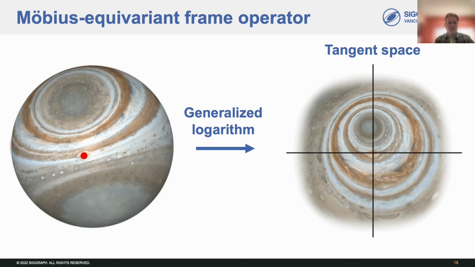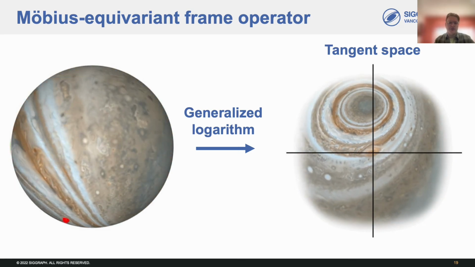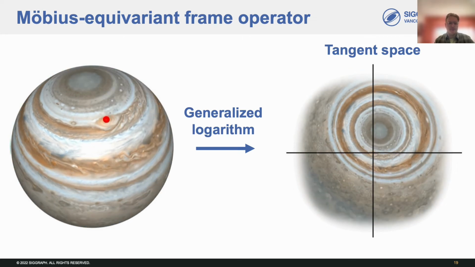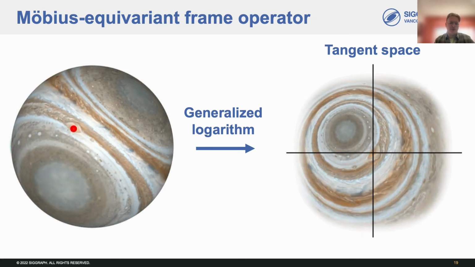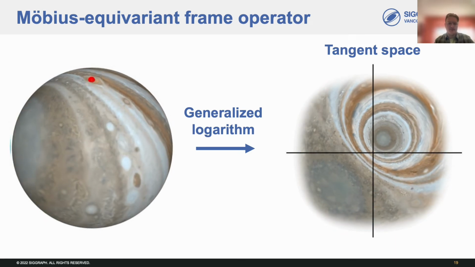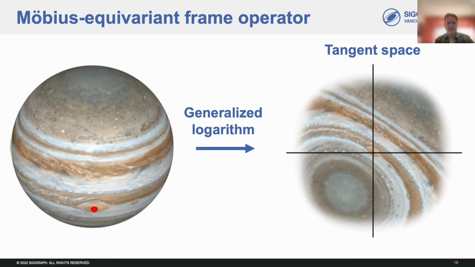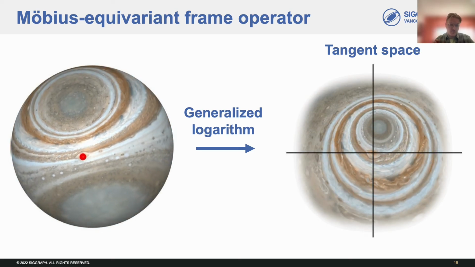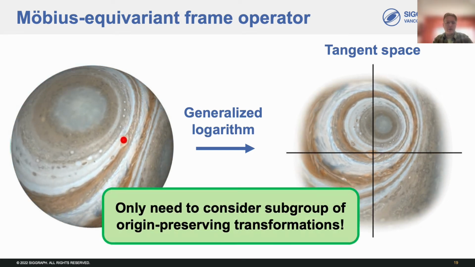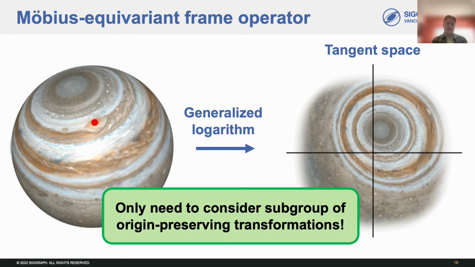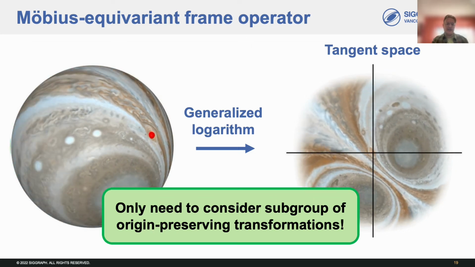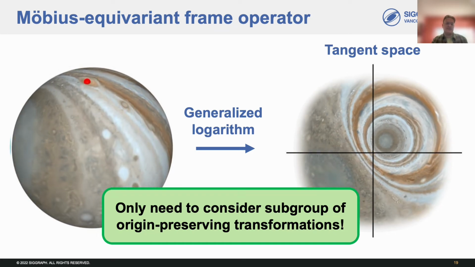Now, applying arbitrary Möbius transformations to the sphere, we can use the generalized logarithm to view the corresponding deformations of the tangent space at the transformed point. So these are the deformations we need our frames to correct for, and what we can observe is that these deformations leave the origin fixed. This follows intuitively from the fact that the generalized logarithm maps transformed points to the origin of their respective tangent spaces. And this means that our frames belong to the lower dimensional subgroup of Möbius transformations that preserve the origin. And in practice, we recover the frame operator from the gradients and Hessians of the input features, and the details of the construction can be found in the paper.